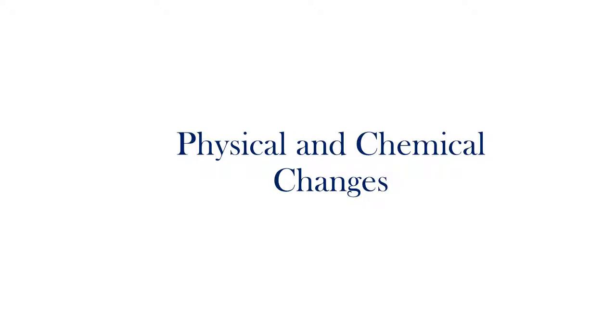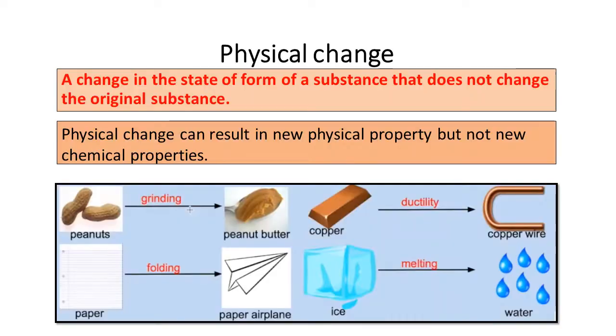Hello everyone. In this video, I will describe physical and chemical change. First, what is known as a physical change? Physical change is a change in the state or form of a substance that does not change the original substance. It means the identity of the substance remains the same.